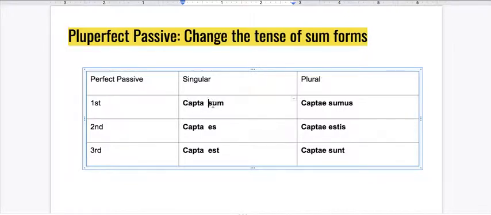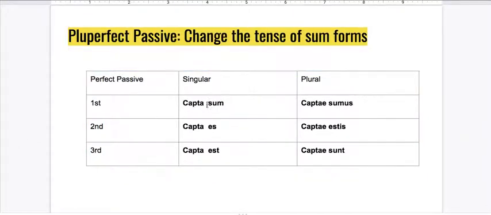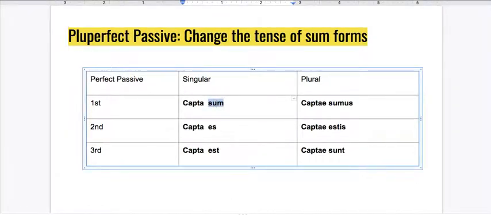Am I going to change the capta or the sum? And how might I change them? Pause the video if you want to try and think of it on your own for a little bit longer. Otherwise, I'm moving forward. All right. The key thing is, if I want to change this, the thing that I can easily change its tense with is sum, right? I can just make sum imperfect instead of present tense, and that will make the whole unit seem farther back in the past.